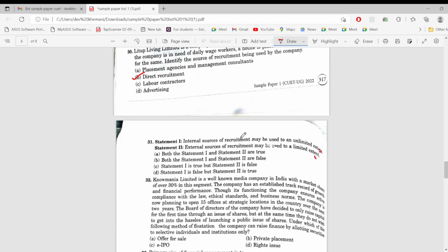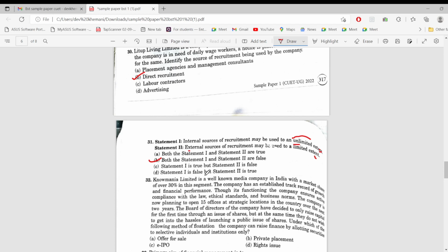we cannot say that internal sources can be used to an unlimited extent. They are the sources which are used from within the organization, so they can be used to a limited extent. It means how many times you would be transferring a single employee from place to place and extracting work up to his full potential. Once he would also get exhausted. So therefore, it could be done only up to a limited extent, whereas external source of recruitment may be used to an unlimited extent. So both of them are false according to me.